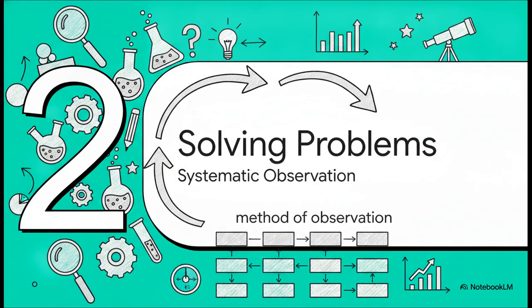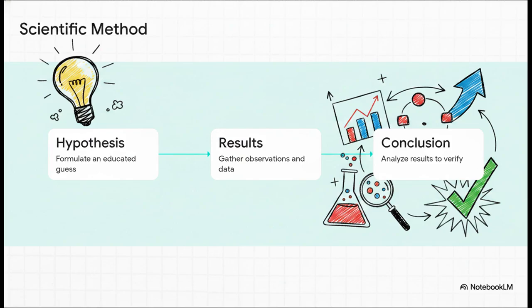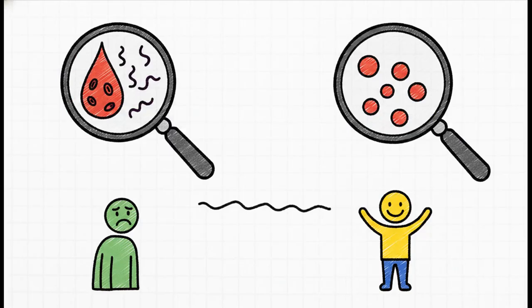Which brings us to Section 2, solving problems systematically. So, how do we actually solve mysteries in the real world? We use the scientific method. This is the ultimate problem-solving framework. It all starts with a spark, formulating a hypothesis. This is essentially an educated guess about how something works based on your initial observations. Next up, you conduct experiments to gather results and observations, and you have to detail every single piece of data during this phase. Finally, you develop a final conclusion. This is the critical step where all the results from the experiment are analyzed to see if they verify that initial hypothesis.